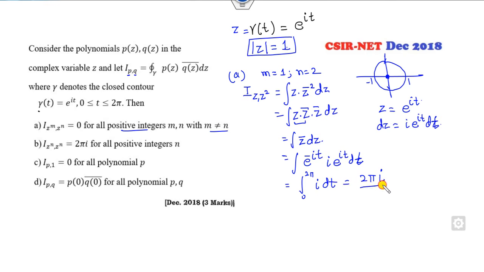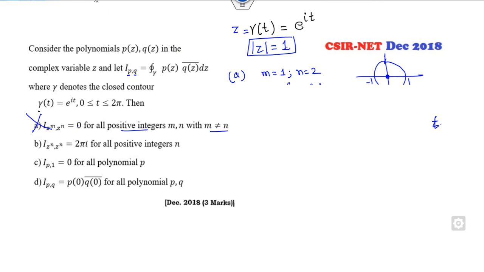2 pi iota, but he said 0 is the wrong answer. Look at the second part. What he said in the second part is that it holds for all positive integers n. So what is the simplest positive integer? I can choose n as 1. So this value is z comma z. So what is that? z into z bar.